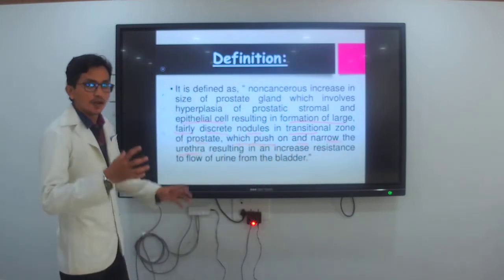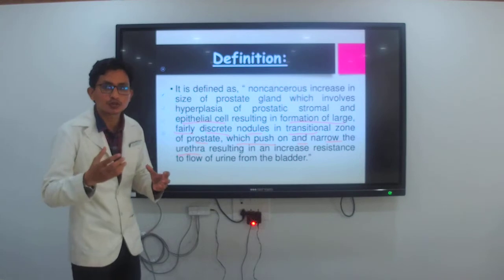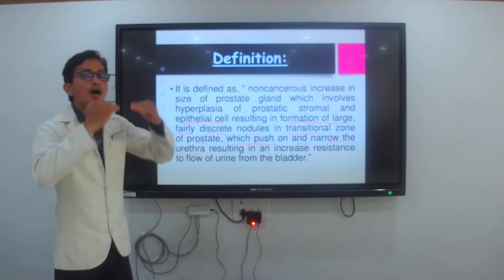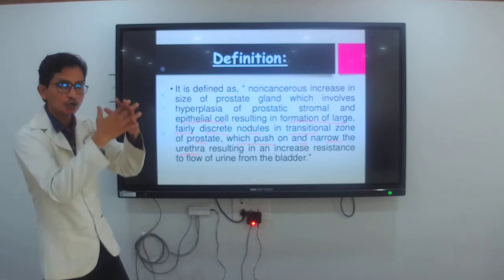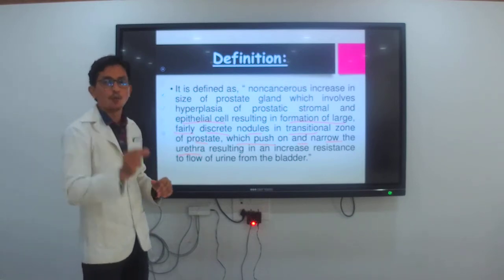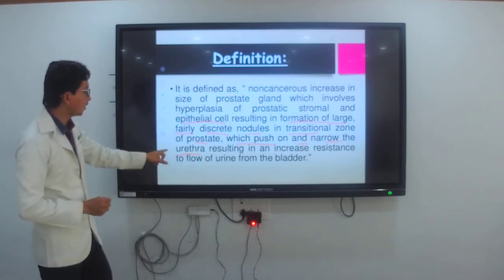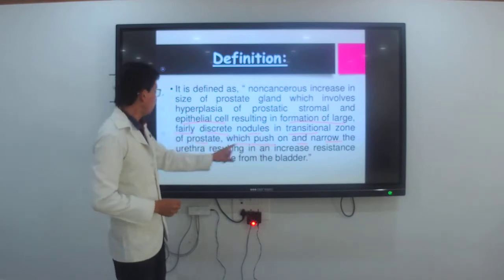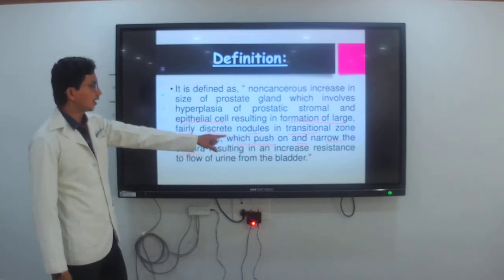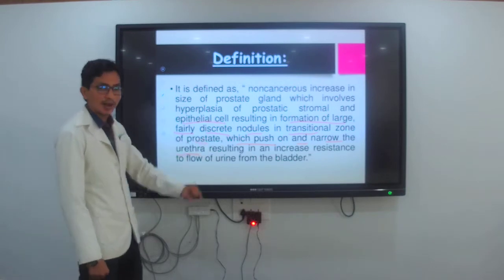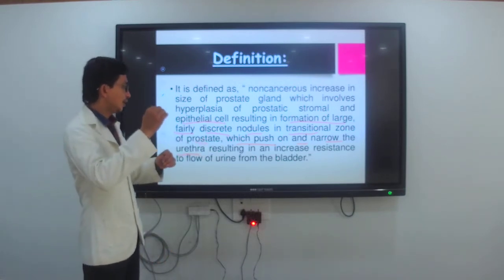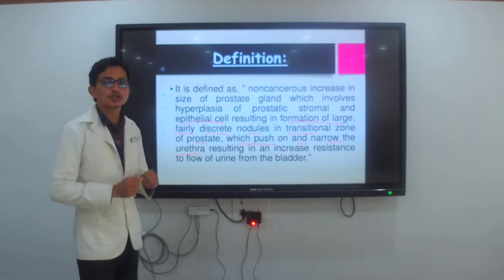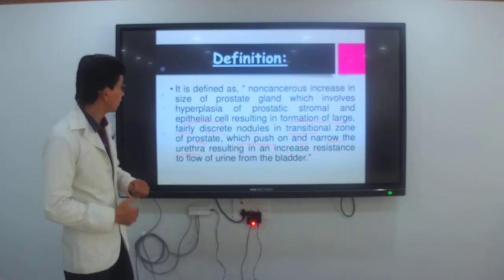Means what happens? When it gets the enlargement of the prostate, what happens? It goes upward side. Because of the enlargement, it goes upward. Because of that, it gets the compression of the bladder opening. Because of that, it may be having the narrowing of the urethra, resulting in the increase in resistance to flow of the urine from the bladder. Because of the compression of the urethra, the flow gets decreased. Okay.